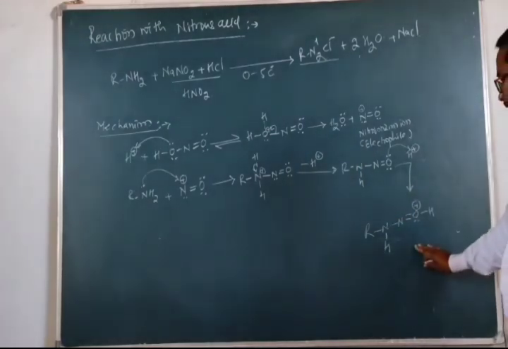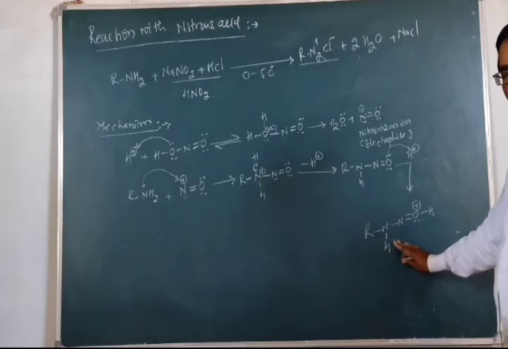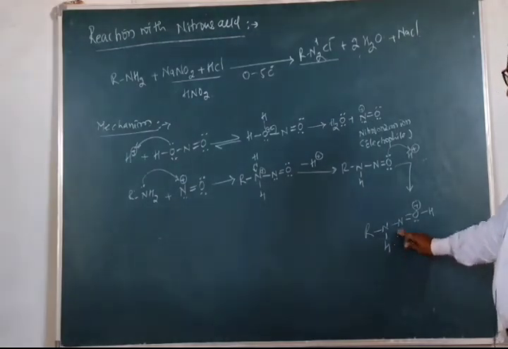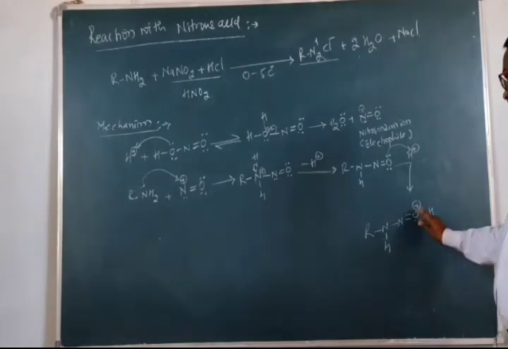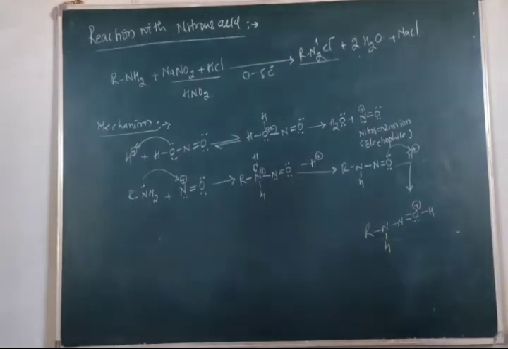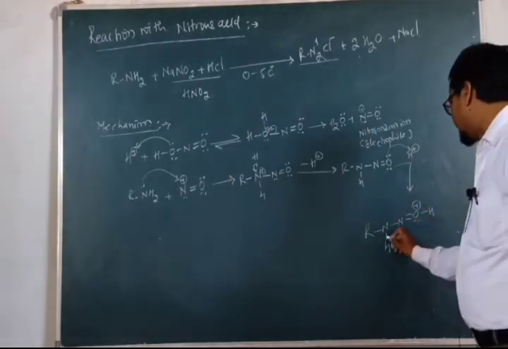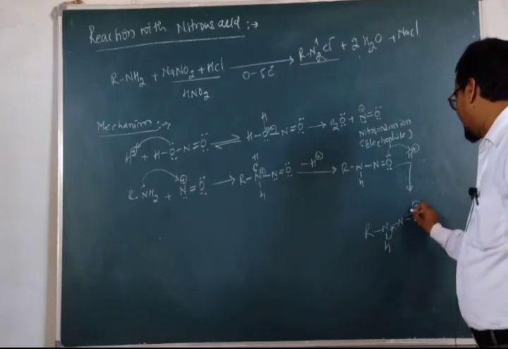Now this species has 1 acidic proton, so this oxygen can easily neutralize its positive charge by gaining the electron from the adjacent double bond, and hence these electrons are shifted towards this side, and this is shifting towards the oxygen side.